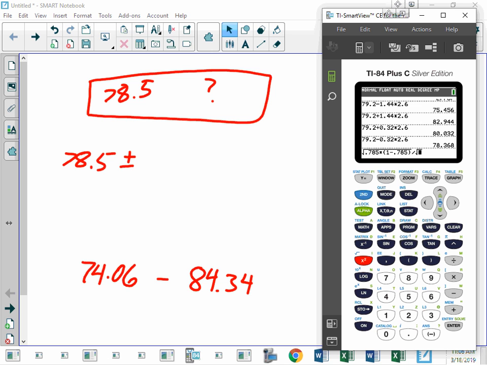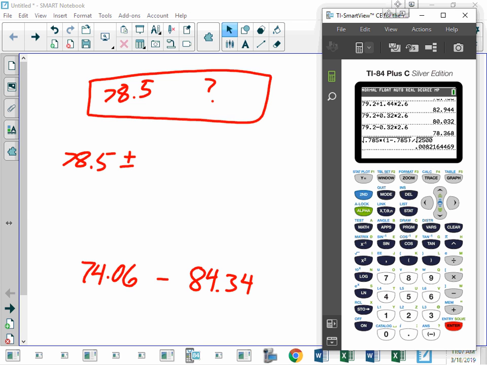Do we have to worry about my survey overlapping your survey? No, as long as the group size is much bigger than the number of people we surveyed. If there are only 500 people, do I need to worry about my survey overlapping your survey? Yeah, that could be a problem. But if you're surveying 3 million people and you only talk to 2,500, it turns out we don't care if we replace or not. So this is 2,500.